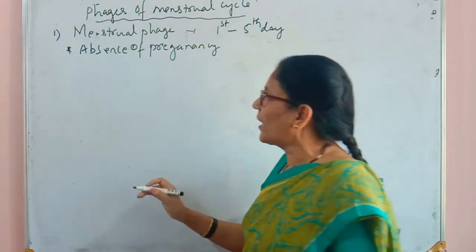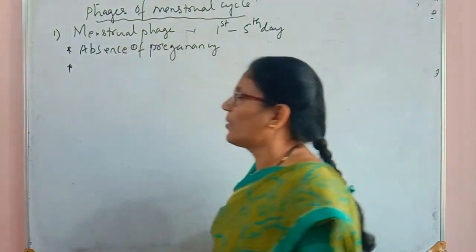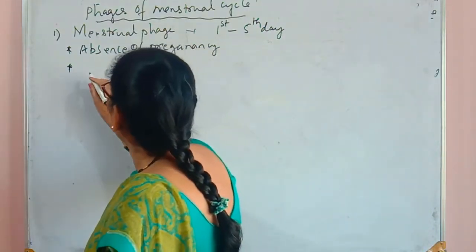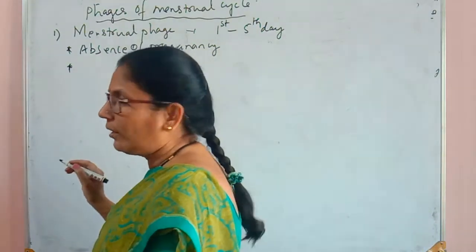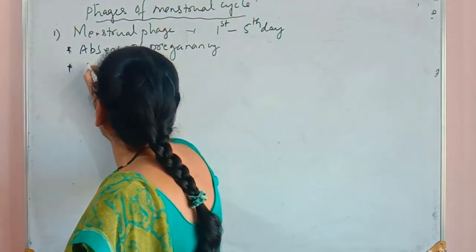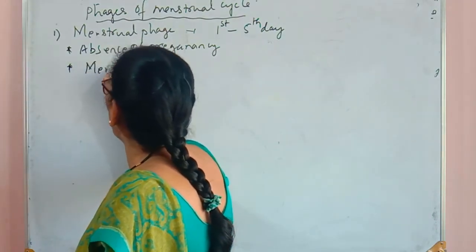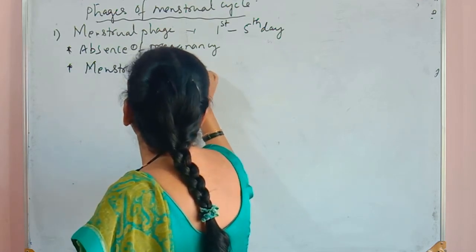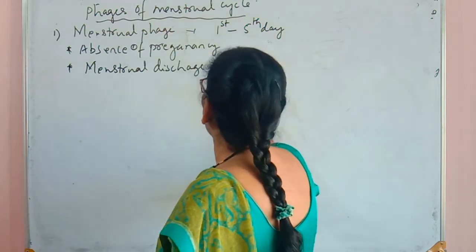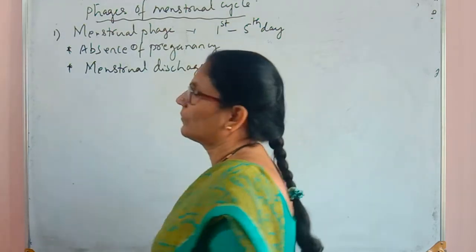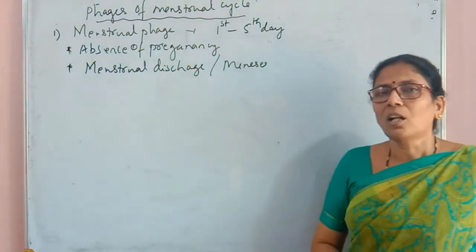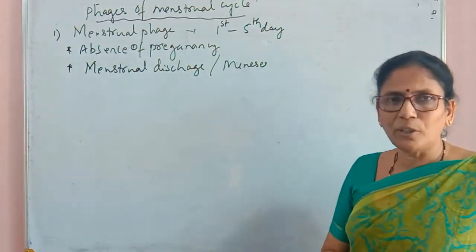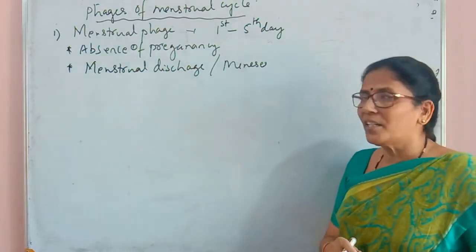The next characteristic feature of this phase is the rupturing of the endometrium wall, and that leads to the discharge of menstrual discharge, or menses. Menstrual discharge comes out of the uterus through the vagina, which we also call the menses, and this menstrual discharge